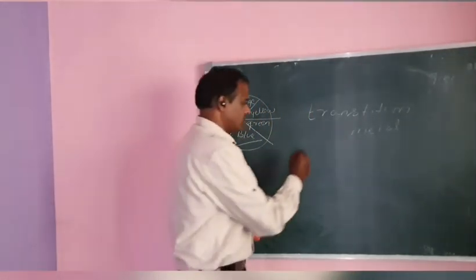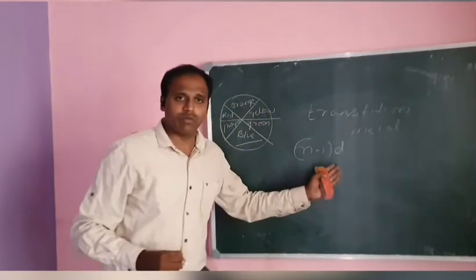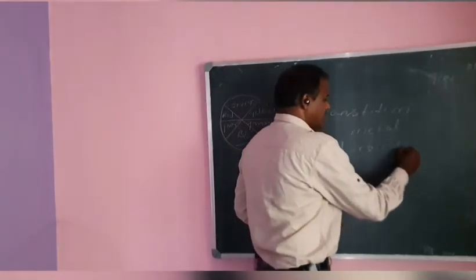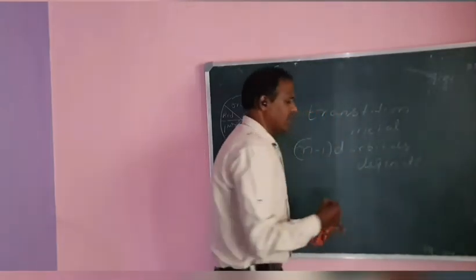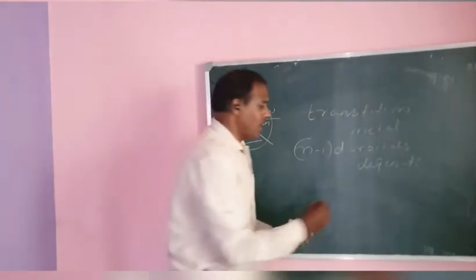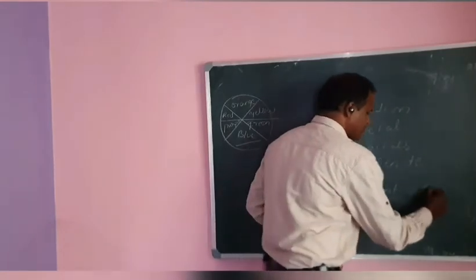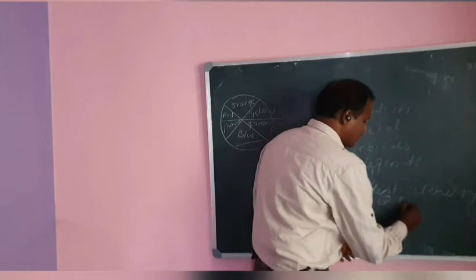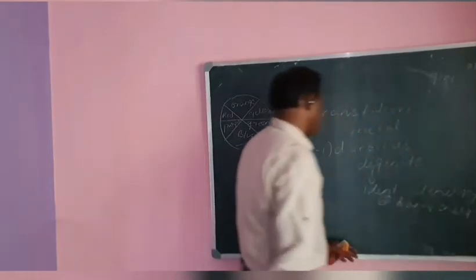Transition metals have (n-1)d orbitals, and the (n-1)d orbitals are degenerate. What does degenerate indicate? Degenerate means identical energy, or the same energy.